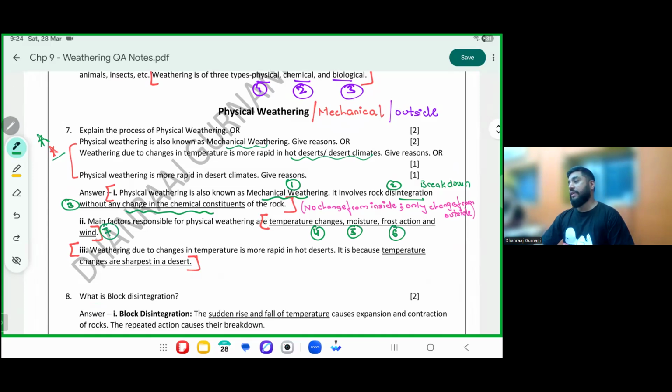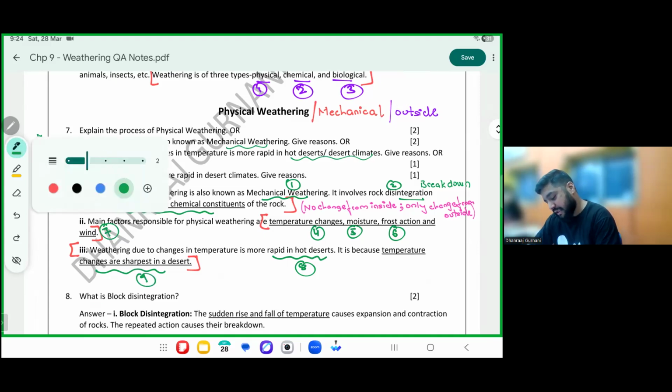This type of weathering is maximally seen in deserts. Next 3 pages you learn everything. Don't worry. Okay, let me just finish. This type of weathering is maximally seen in deserts because the change in temperatures there are the sharpest in deserts.